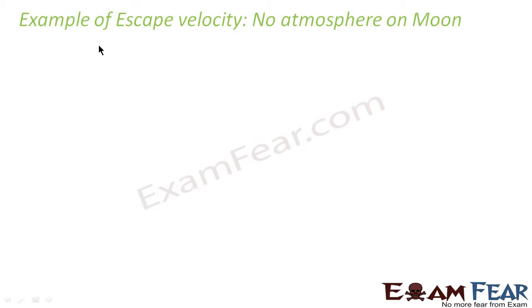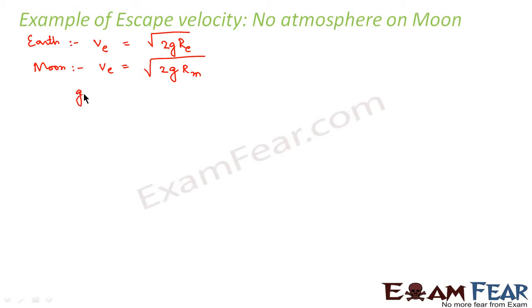We already derived the expression for escape velocity as root over 2gRE. So this is the expression for escape velocity on Earth. Now if I talk of escape velocity on the Moon, it would be root over 2gmRm, where Rm is the radius of the moon, and gm is the acceleration due to gravity on the surface of the moon, while g is the acceleration due to gravity on Earth.